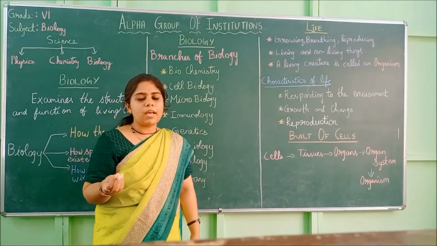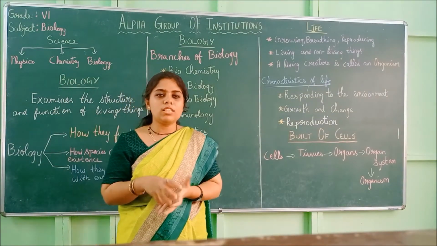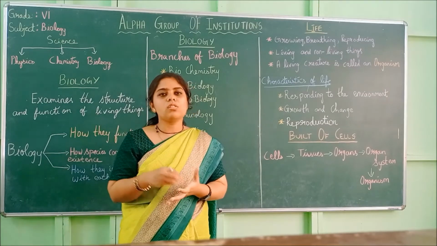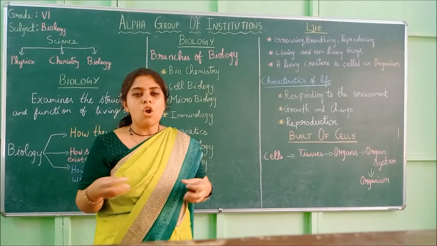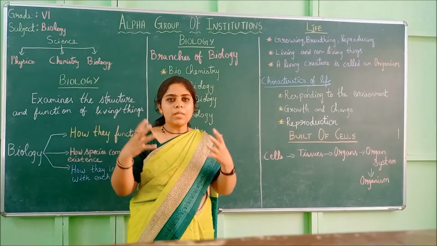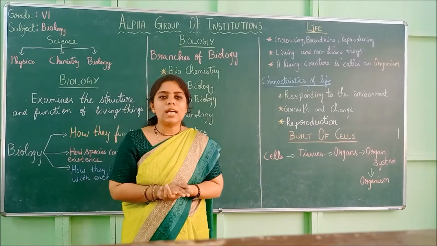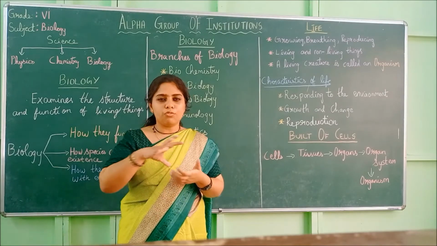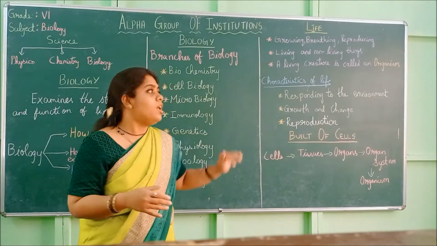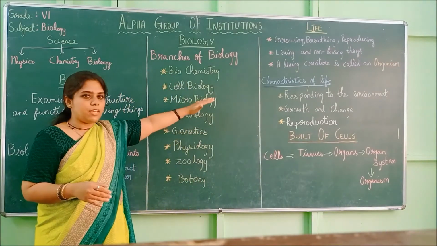cell biology. So cell biology means it is about the study of the cells. So cells are the basic unit. All the living things are made up of cells. Even we are made up of cells. So studying about their structure, the functions, their shapes and all comes under cell biology.